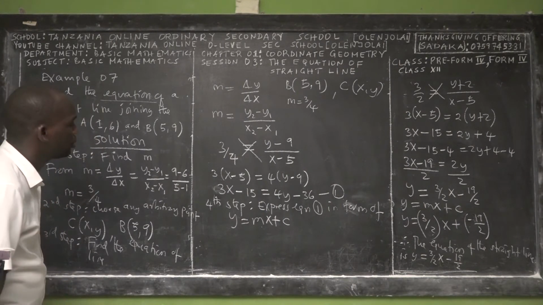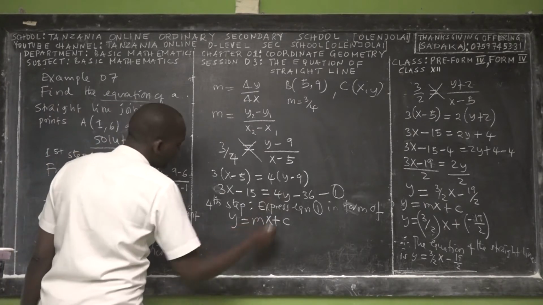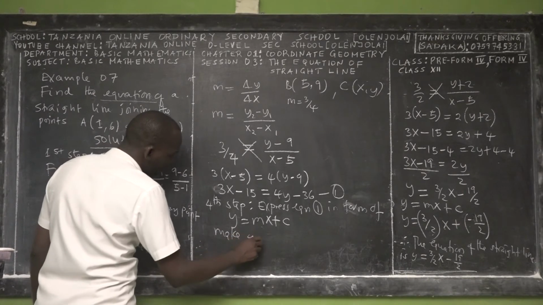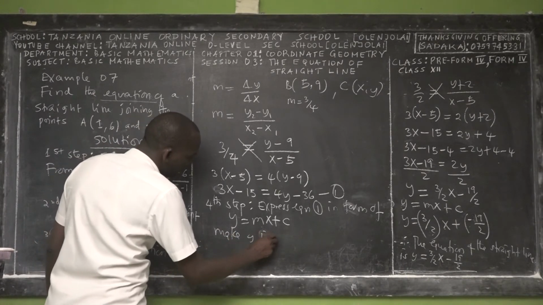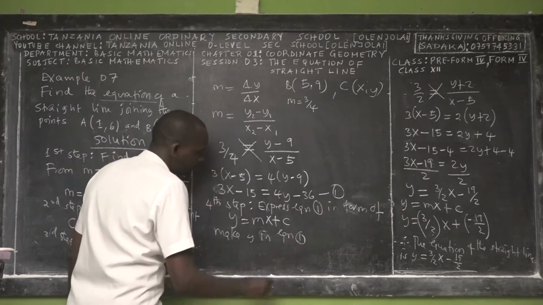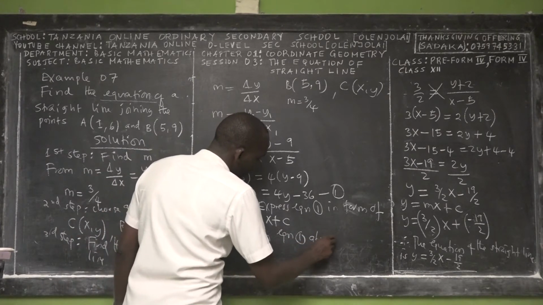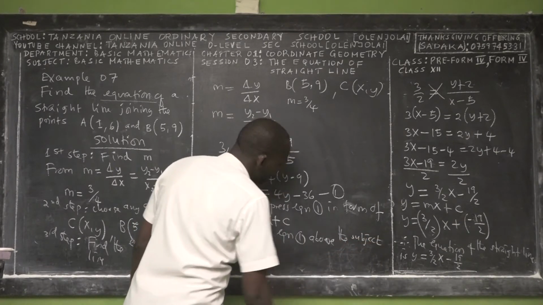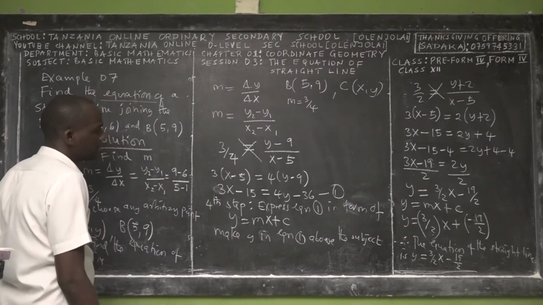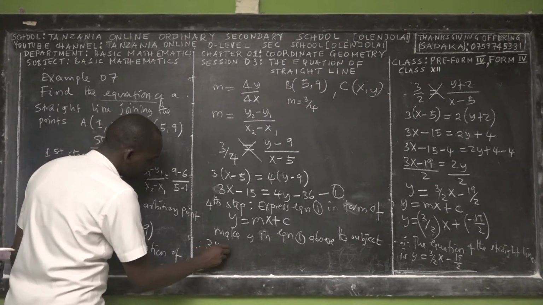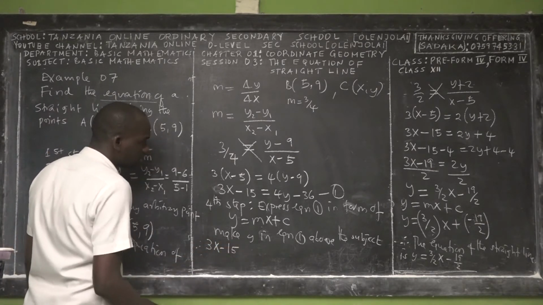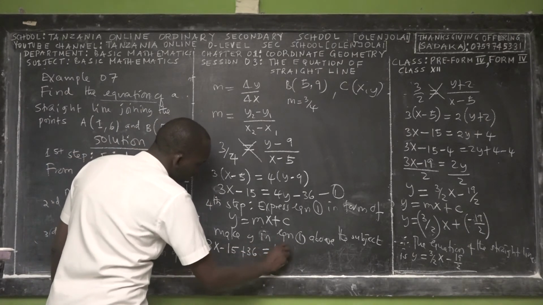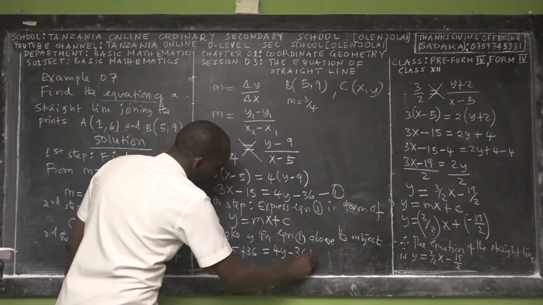To put it in this form, we have to come back to equation 1. To achieve that, you have to make y the subject in equation 1 above. So you have 3x minus 15, then plus 36, which is equal to 4y minus 36 plus 36.